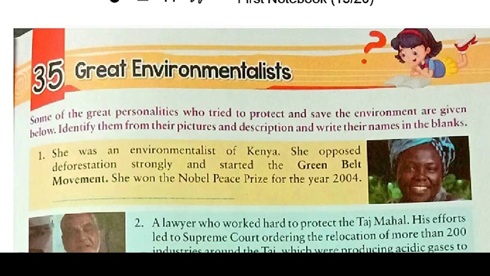So here is our exercise number 35, the great environmentalist. Some of the great personalities who tried to protect and save the environment are given below. So here we have to identify these environmentalists from their pictures and descriptions and write their names in the blanks. So without wasting the time, let's start with our question number 1.